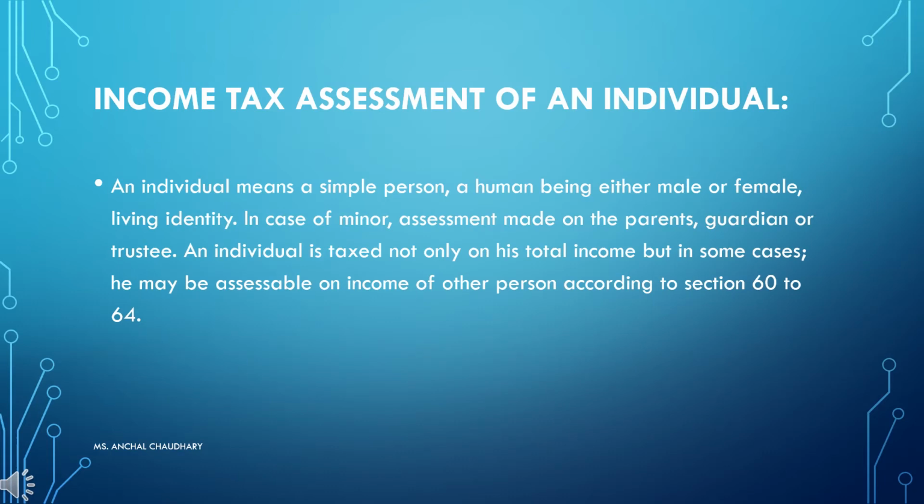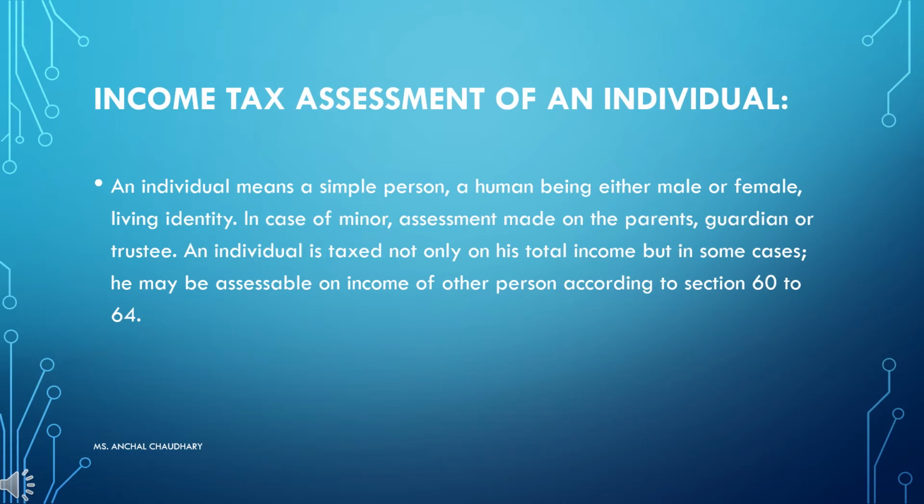Income tax assessment of an individual. Let's first understand what an individual is. Individual means a simple person, a human being, either male or female, a living identity. For income tax, we don't consider whether a person is male or female. Here, all human beings are considered the same. In case of a minor, assessment may be made on the parents, guardian, or trustees. Whenever a person is a minor, the tax will be levied on his parents, guardian, or any trustee involved with him.